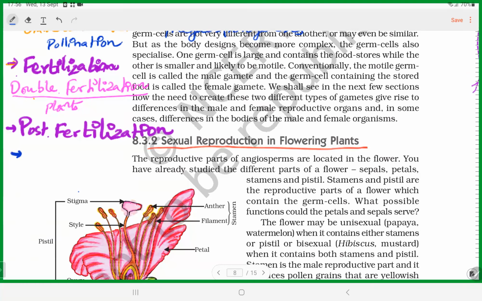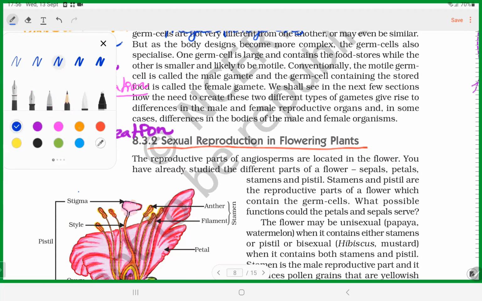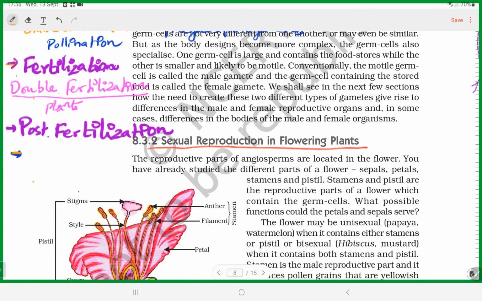See, the zygote forms, okay, then the embryo. First, before that, the endosperm. What do they call it? Endosperm formation, and then embryo formation, and then seed formation, and then fruit formation. Okay, they are the post-fertilization events in plants.